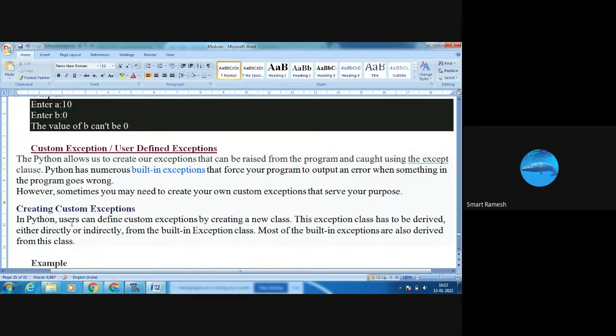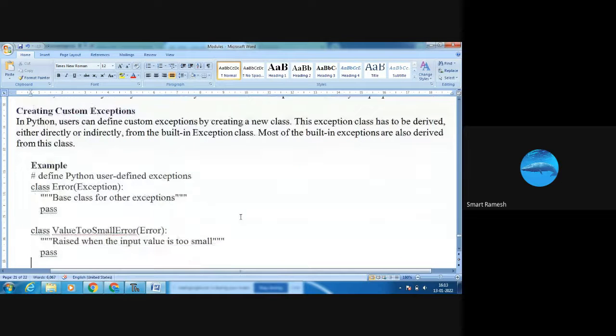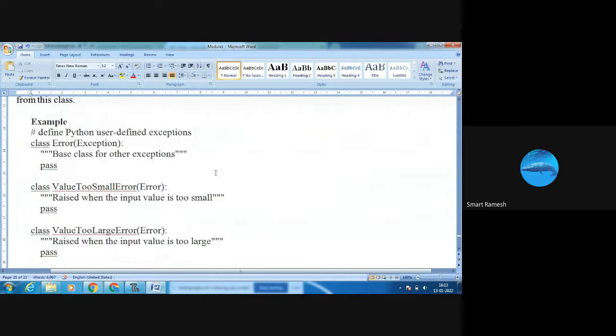Creating the custom exception is done by creating a new class. This exception class has to be derived either directly or indirectly from the built-in Exception class. For example,